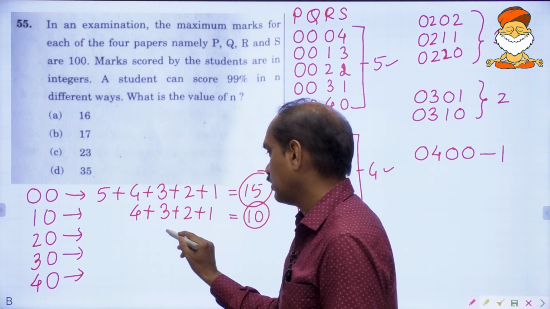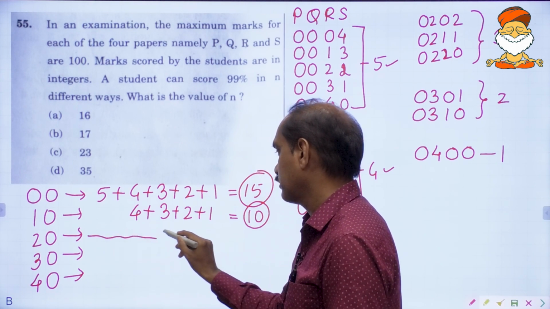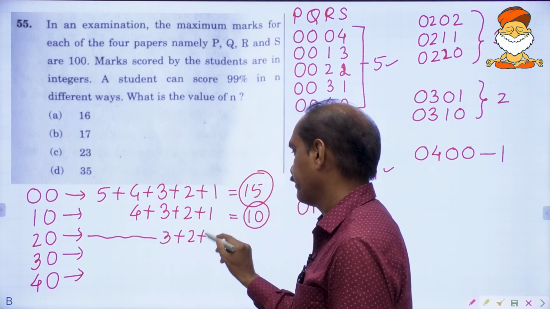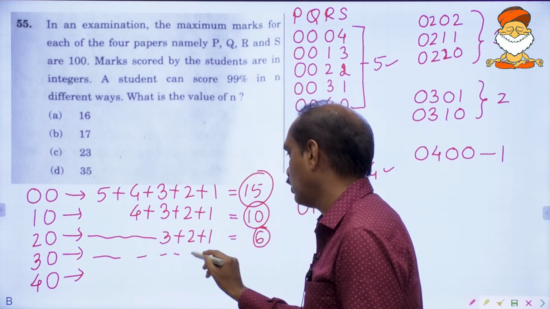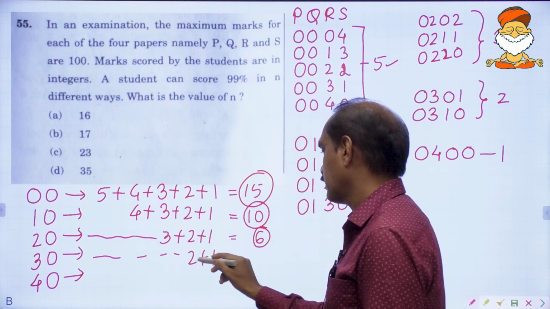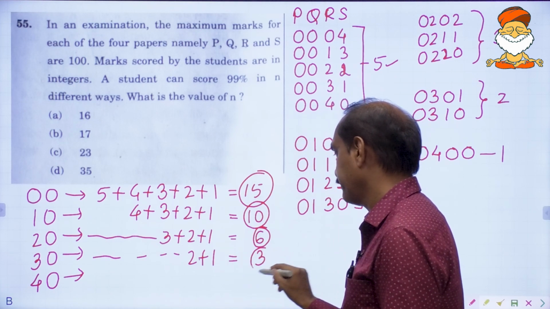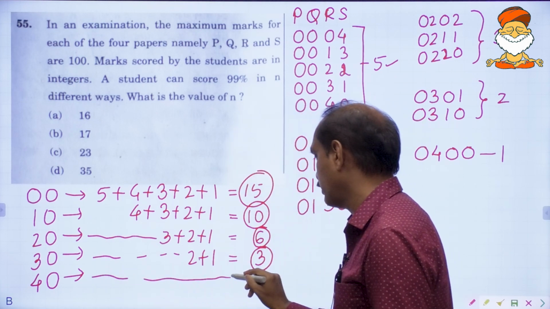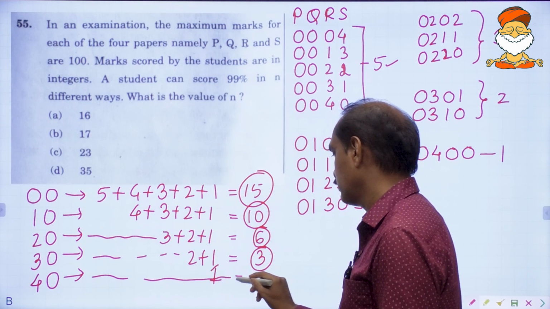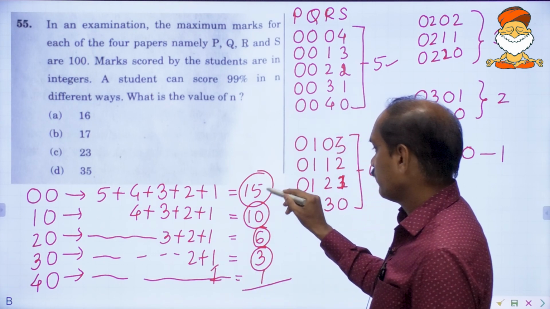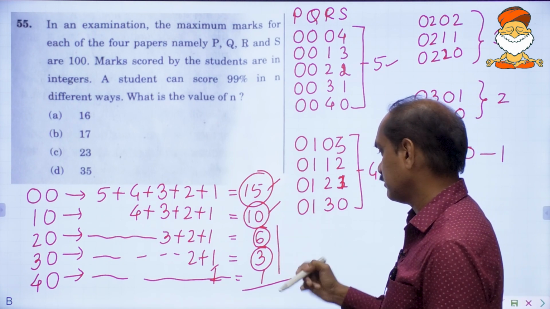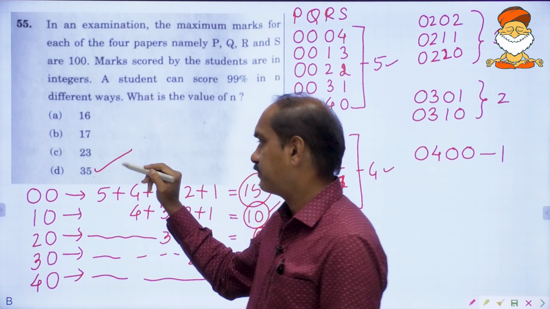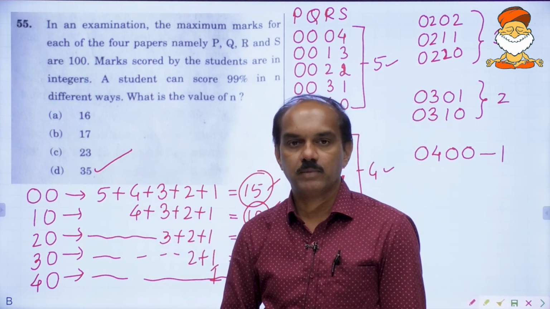Starting with 2, 0, it will be 3, 2, 1. It will be 6. And here it will be 2, 1. 2 plus 1, that will be 3. And 4, 0, it will be only 1. So 15, 25, 25 plus 10, 35 is the final answer. The last option should be marked.